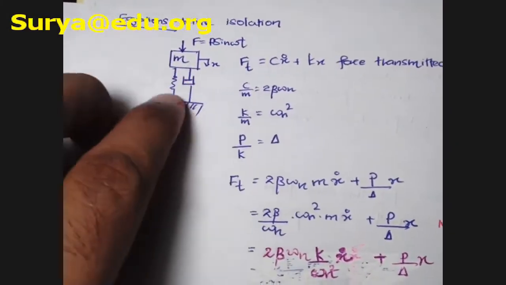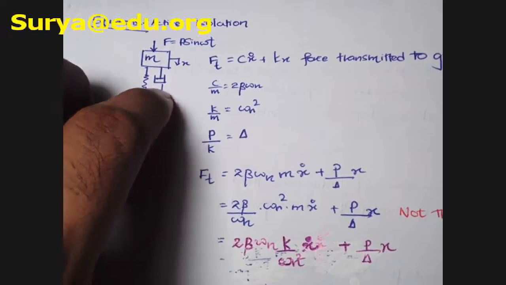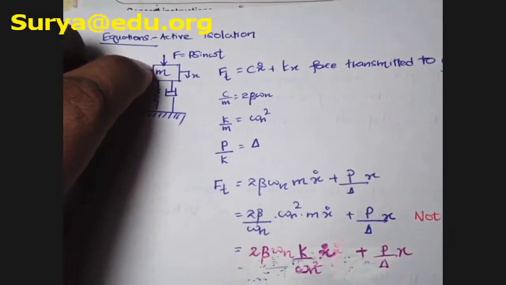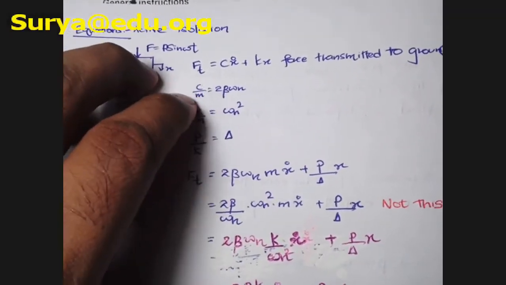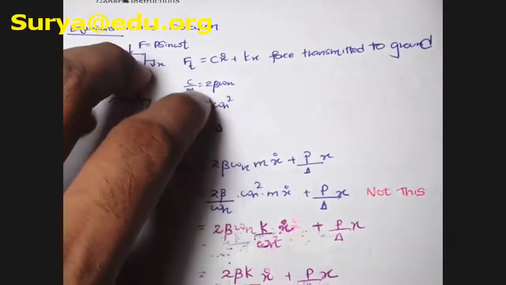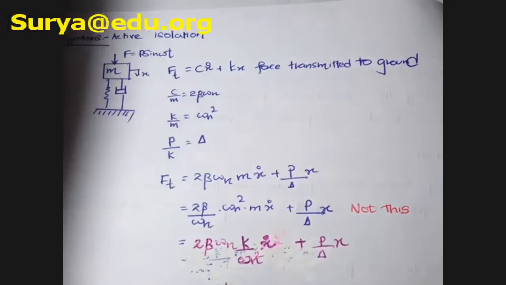Force transmitted through this damper. So what is kx? That is the force transmitted through the spring. These are the basics, guys, right? C divided by m equals 2 beta omega n. What is beta? That's the damping ratio. These are very basic, you know those.